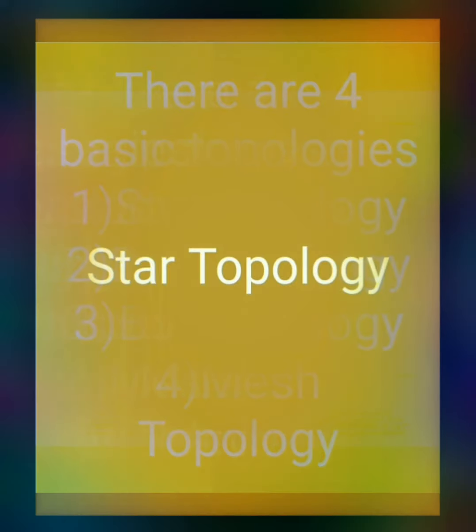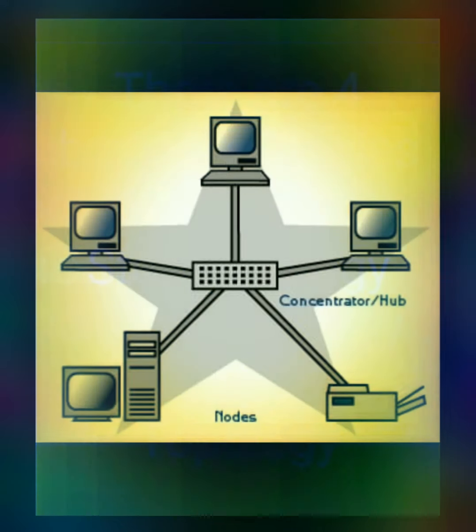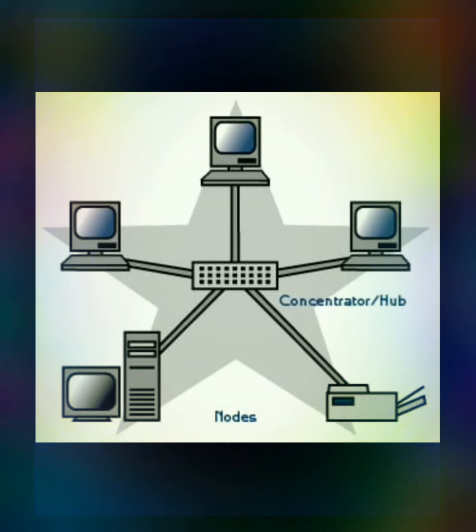Let's learn about the star topology. In a star topology, all nodes are connected to a central system called a switch or hub, which forwards data towards its other local network. The hub controls the communication among the network devices.